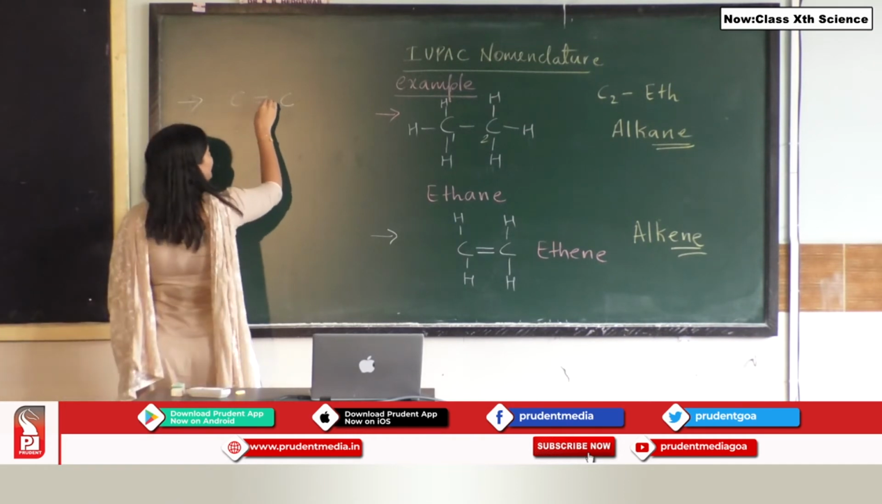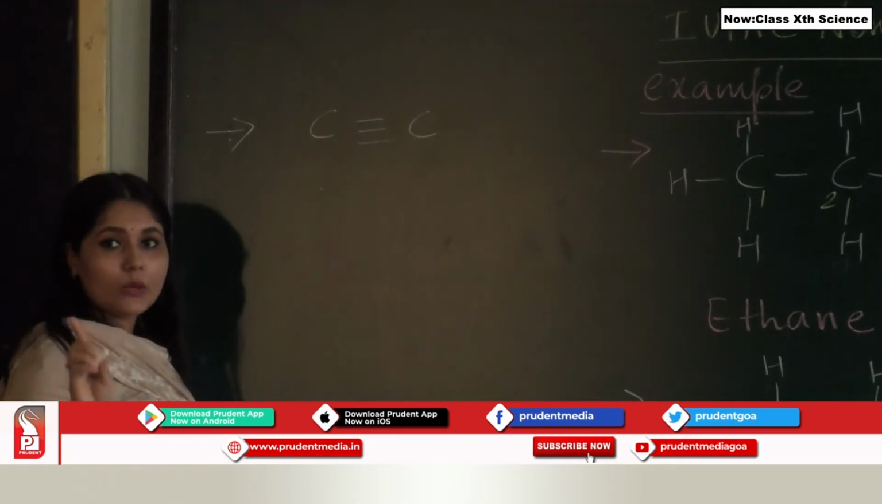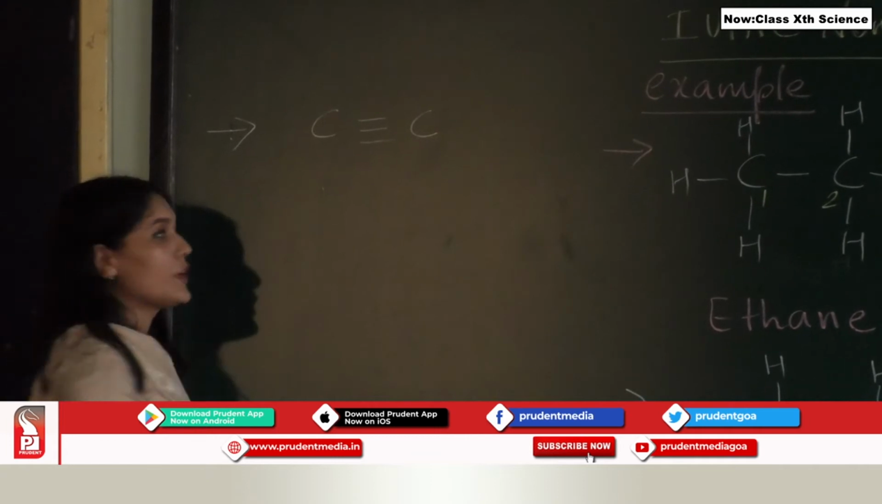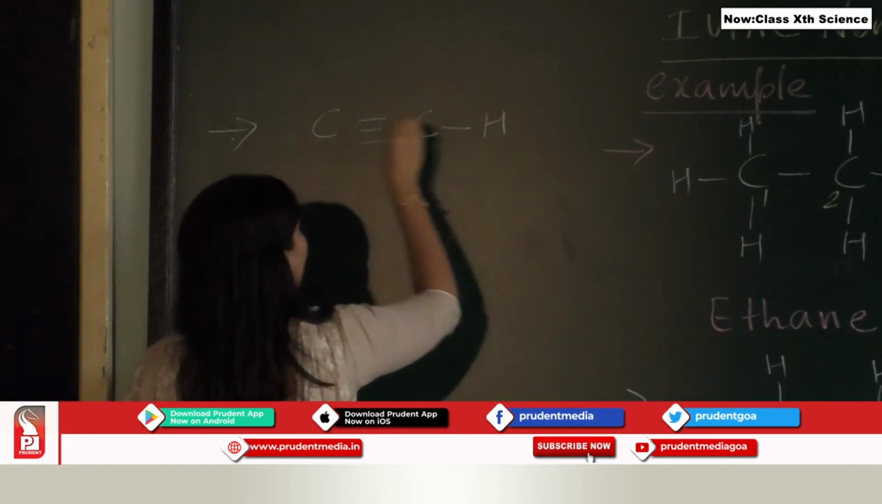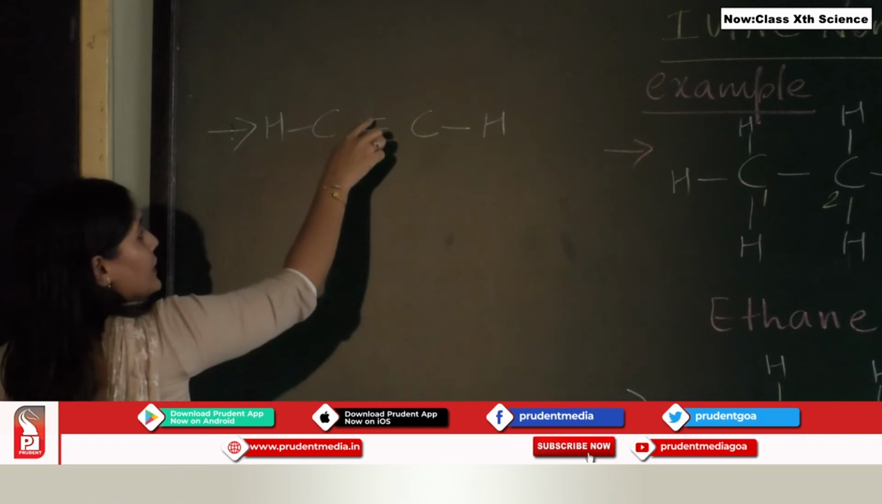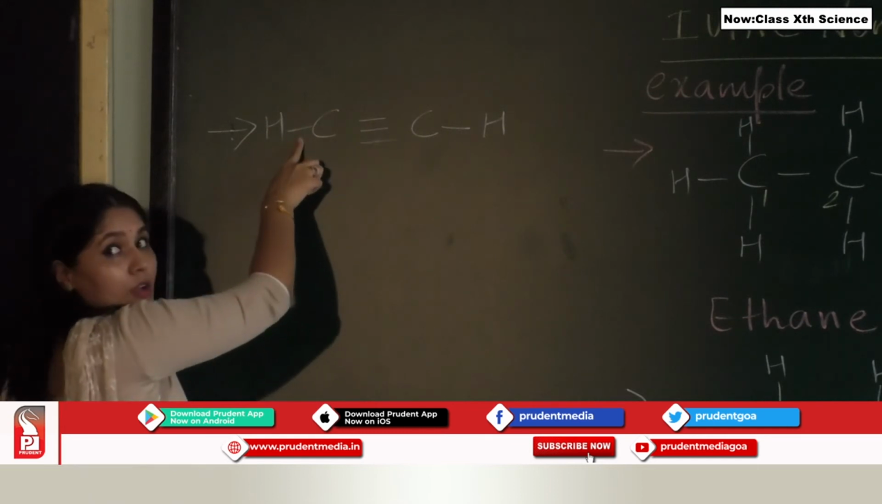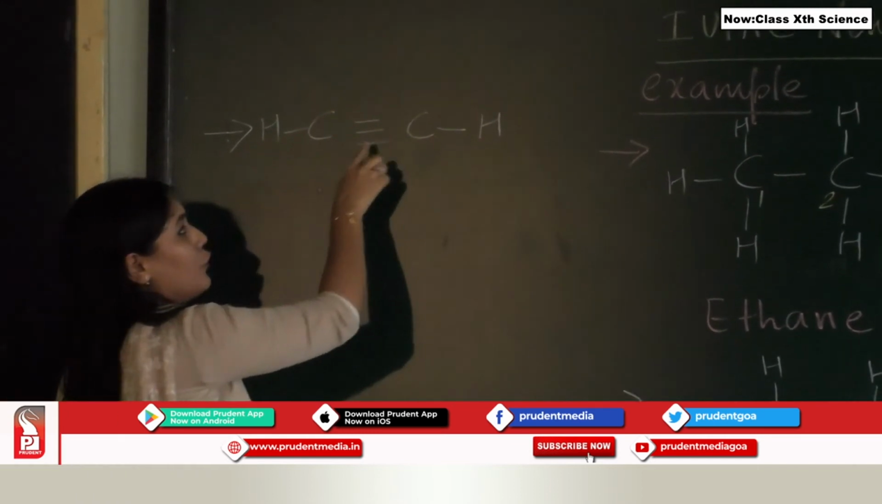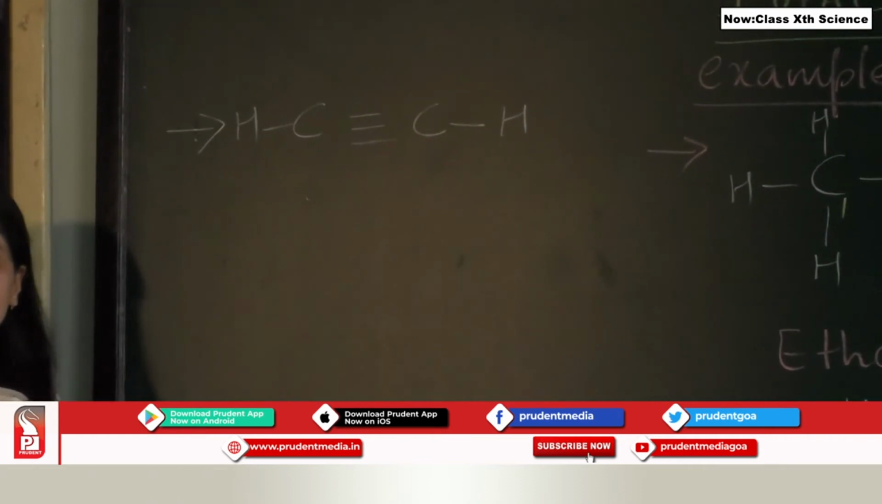Okay, now 1, 2, 3, we know that carbon requires 1 more bond in order to satisfy its valency. So we are going to put a dash and we are going to write H. So now we see 1, 2, 3, 4. So the tetravalency of carbon is satisfied.